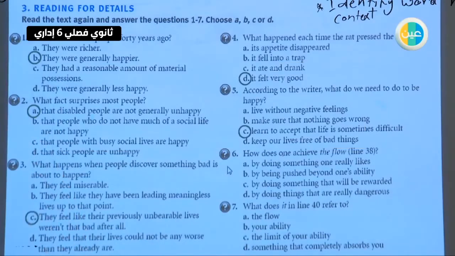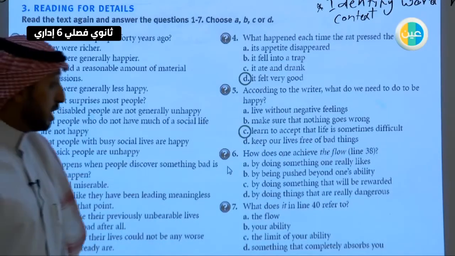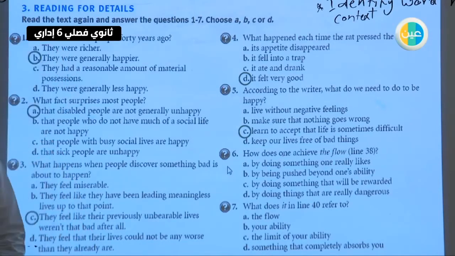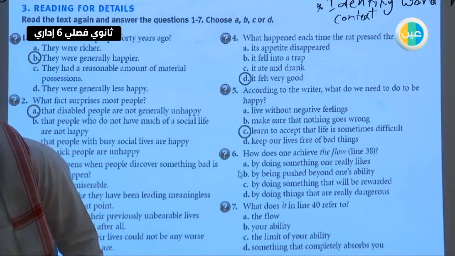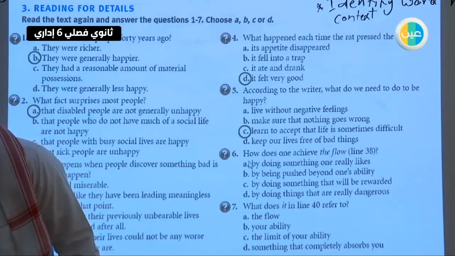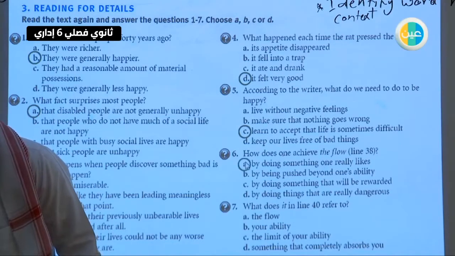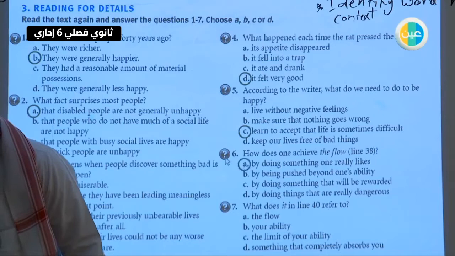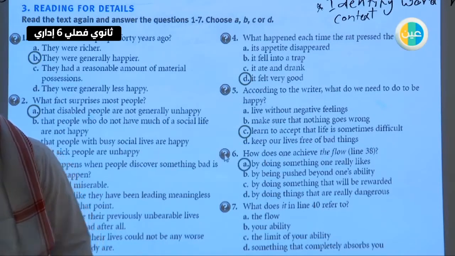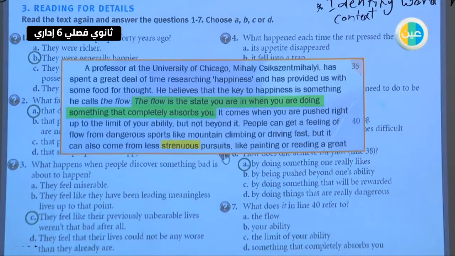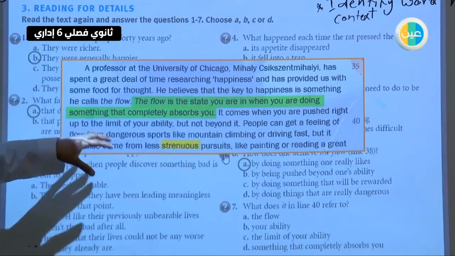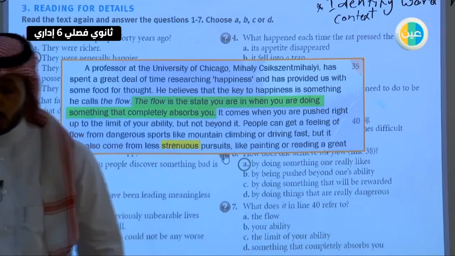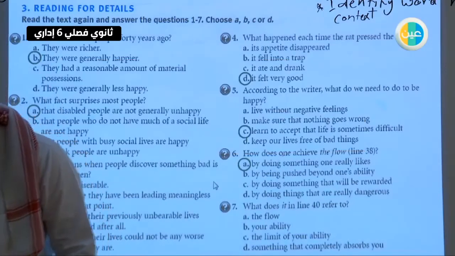Number 6, how does one achieve the flow? Line 38. So the answer here would be A, by doing something that one really likes. So if you check the answer here, the flow is the state you are in when you are doing something that completely absorbs you. So you're doing something that you love.